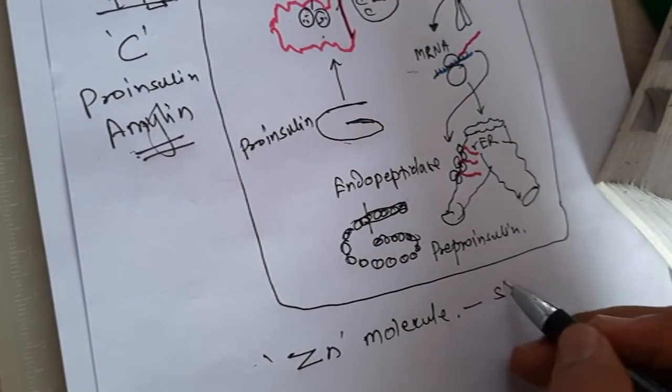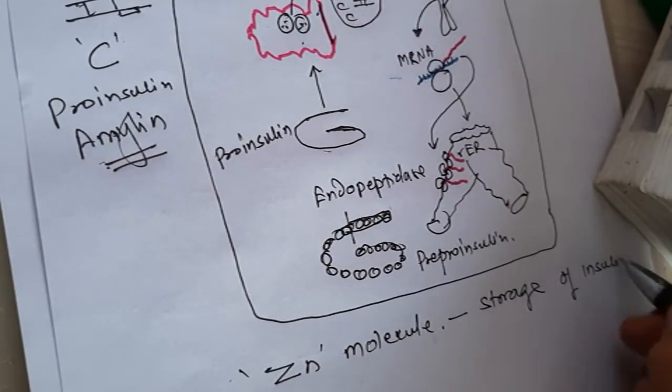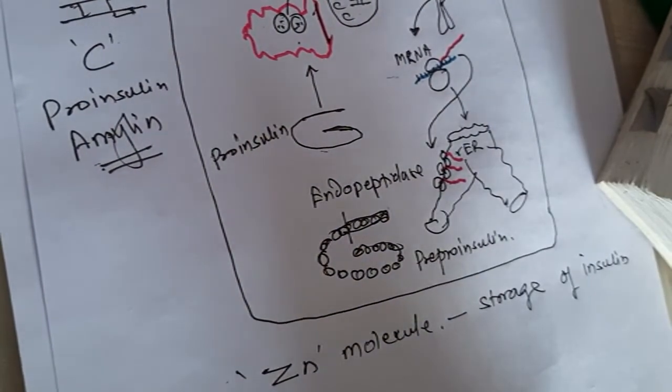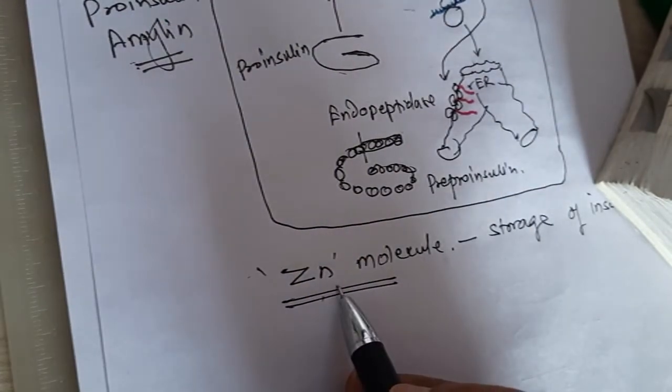So, storage of insulin along with the zinc molecule. Okay, so zinc is a very important molecule. Always remember that insulin is stored in the form of...